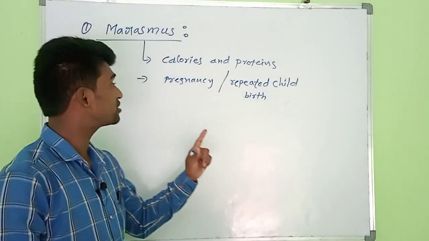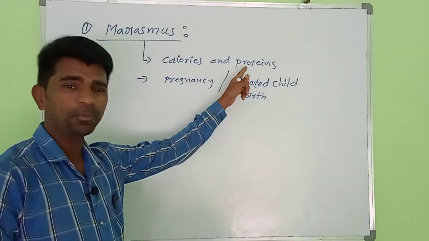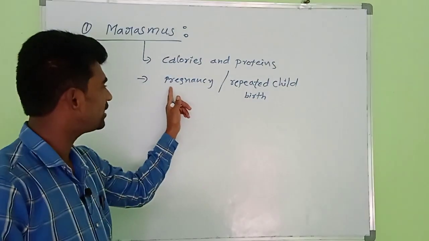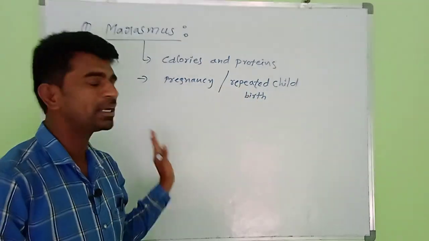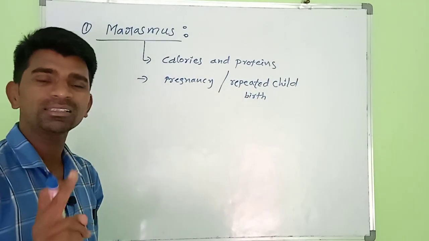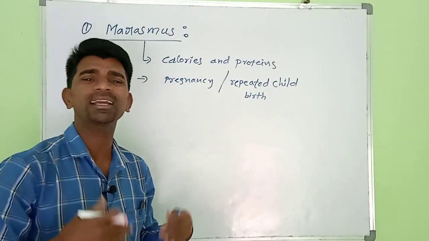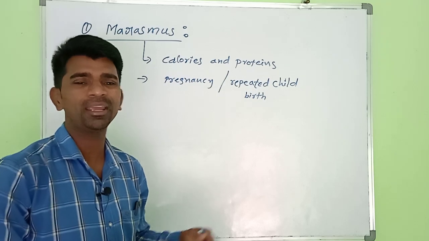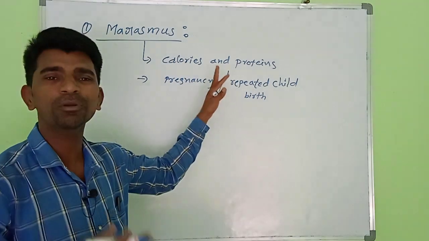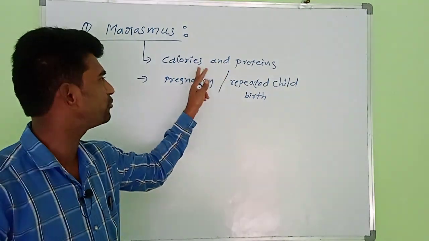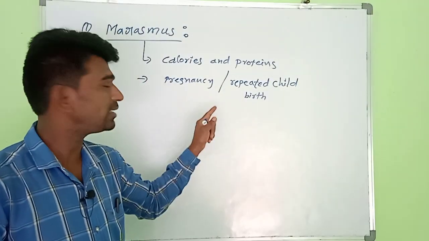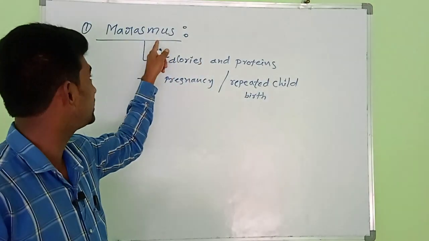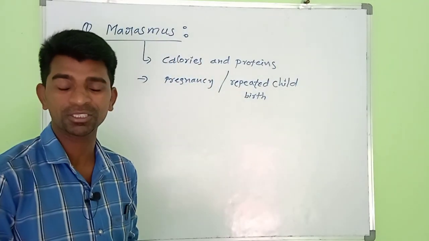Now, first one, calories and proteins. Second reason is immediate pregnancy or repeated childbirth. It means when a mother has a second pregnancy, there is a chance that she stops providing nutritional food to the first child, so that child gets the disease called marasmus.